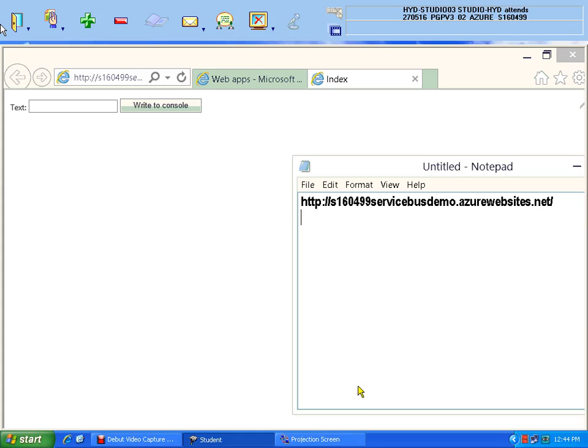Then our client application, which is hosted in Azure, needs to interact with services which are not hosted in Azure, but hosted on somebody's local computer. So then I have to do it like this. I don't want to host my WCF service in the Azure portal. I want to put it on the local computer only. But still, the application in Azure needs to access this service. Then you have to use...